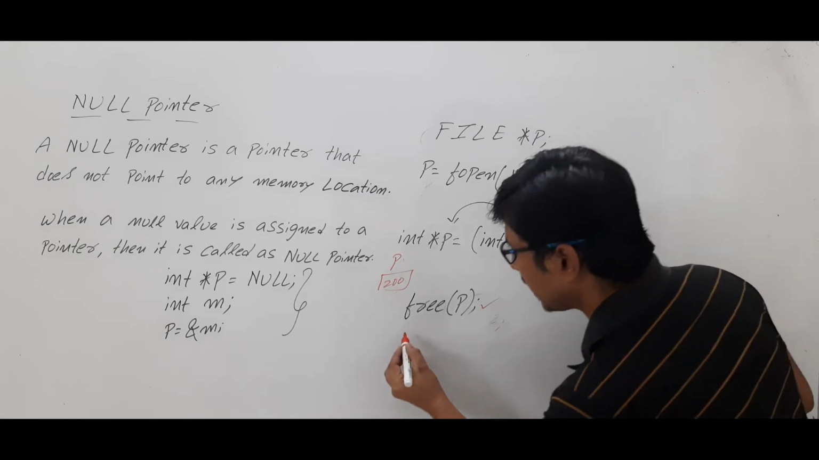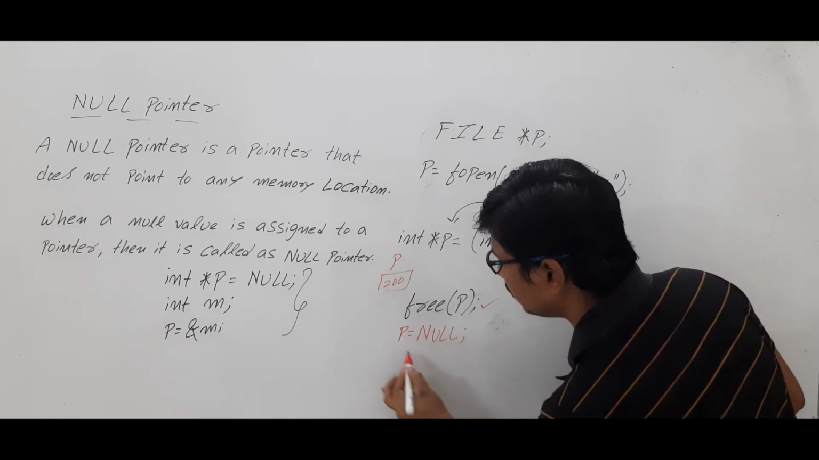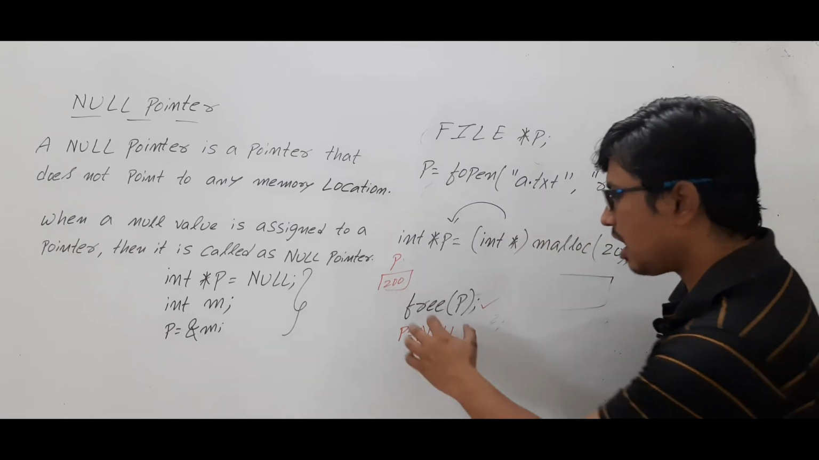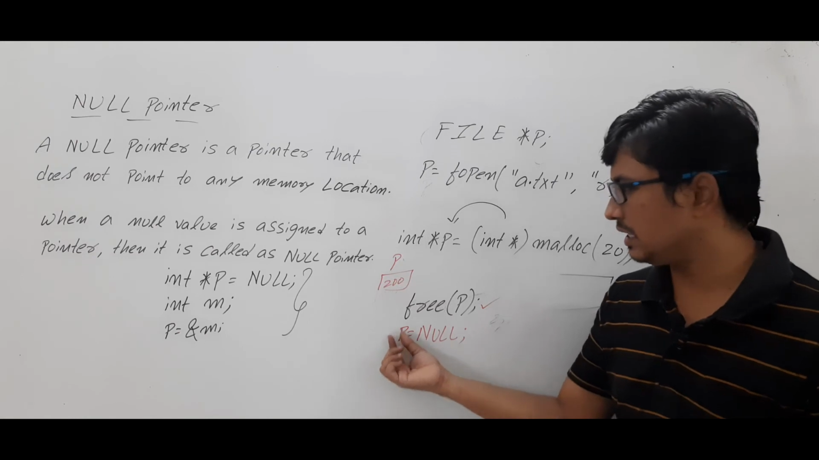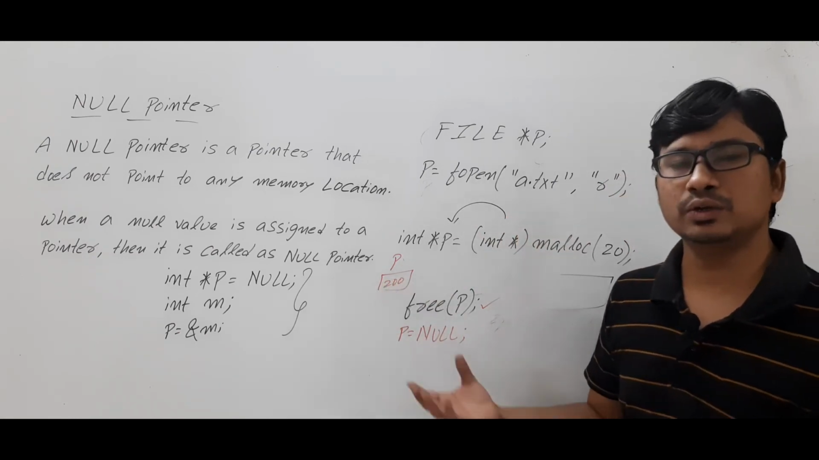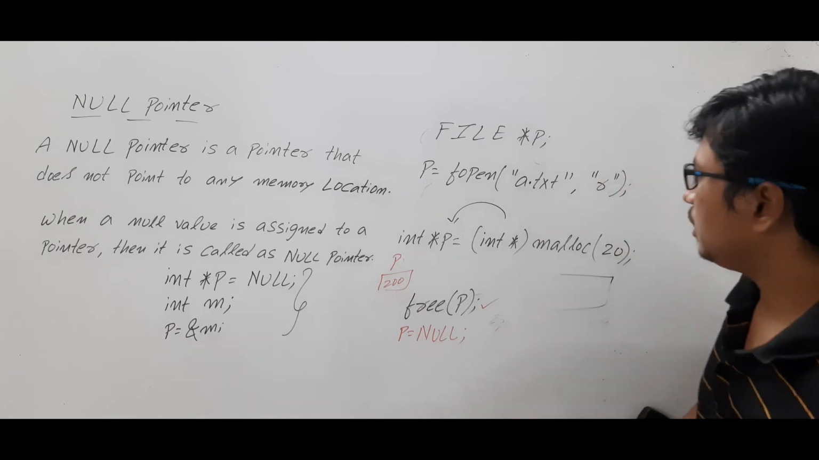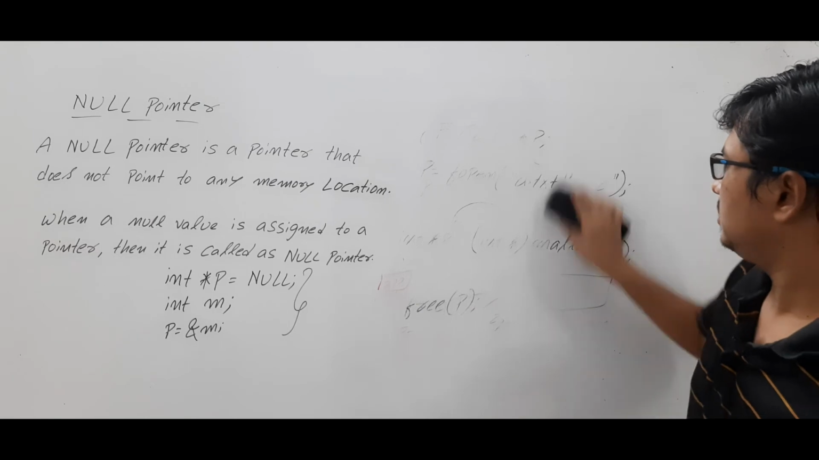To avoid the dangling pointer issue, you have to assign a null value to this pointer p after using the free function. So now it is acting as a null pointer. It is not pointing to any memory location. So here also you can use null pointers. Now let me discuss one simple example for null pointers. Okay.